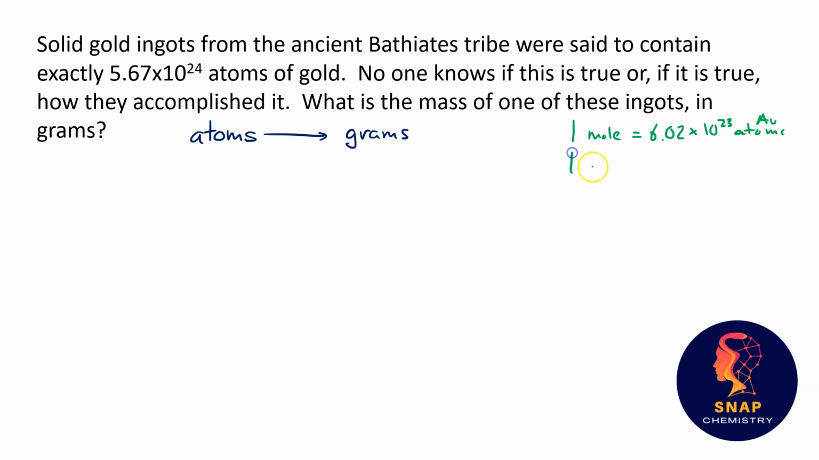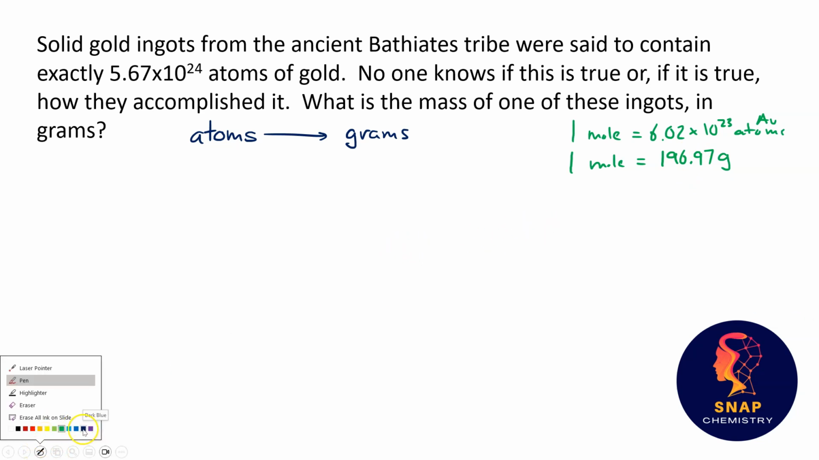And the other conversion that we're going to take advantage of is the fact that 1 mole always equals a certain number of grams that depends on what the element is, or the substance. In this case, the substance is just gold, so we need gold's molar mass from a periodic table. And if you find a periodic table and find the symbol for gold, Au, you'll see that its molar mass is 196.97.